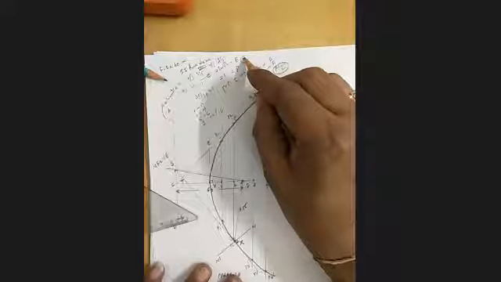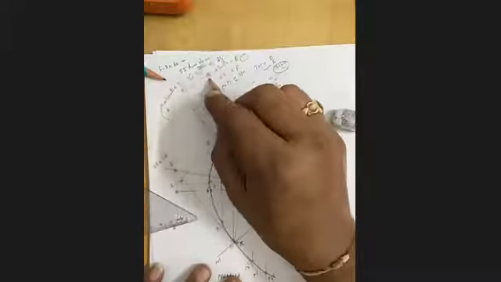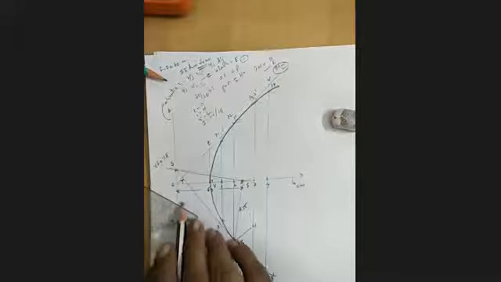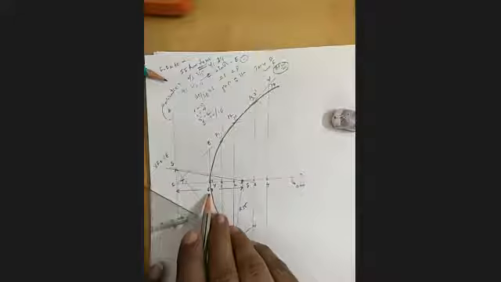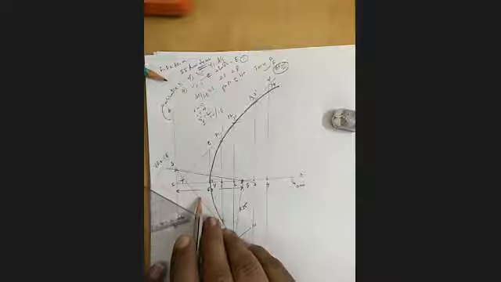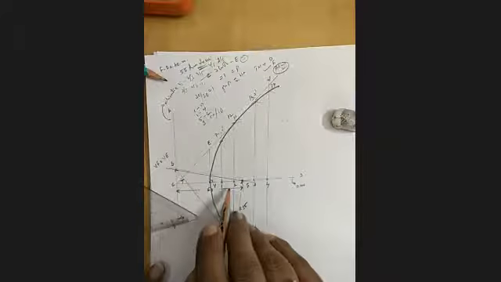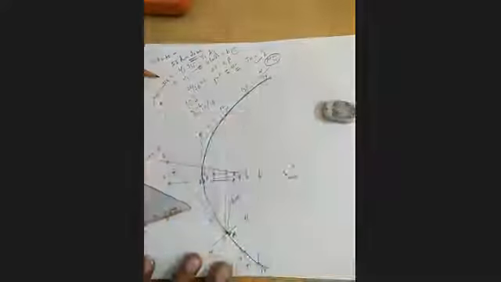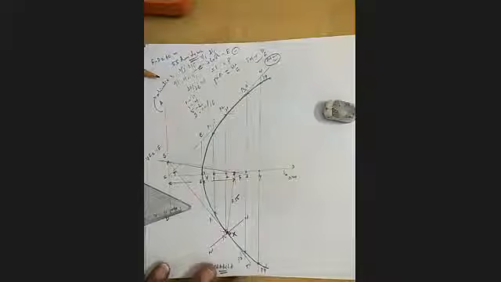You can solve any number of problems only by changing the values of focus, directrix and eccentricity. For parabola, you can change the values, instead of 60, 70, instead of 70, 50, instead of 50, 45, whatever it may be. Only values will change, but the nature of the arc will remain the same. And last is hyperbola, that I will finish on that day. And on that day, I will wind up conic section sheet number 3.